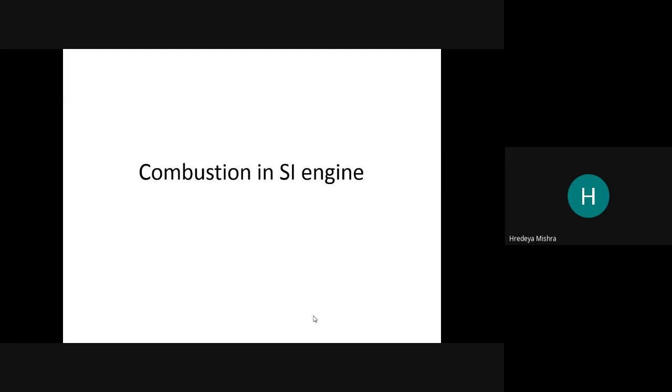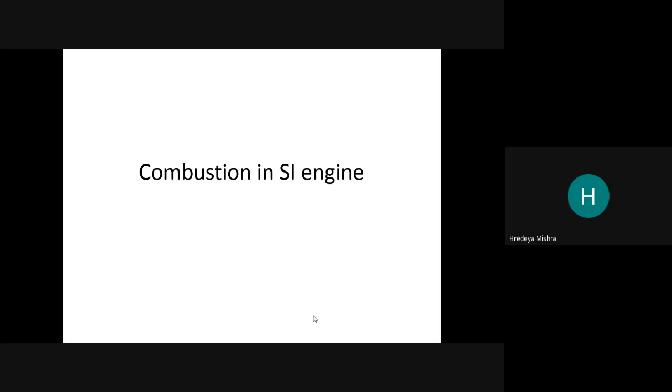So you know what the SI engine is. SI engine is nothing but a petrol engine, because the ignition system is by the spark. So we can categorize it as spark engine and fuel injector. CI engine is a diesel engine and SI engine is the petrol engine.